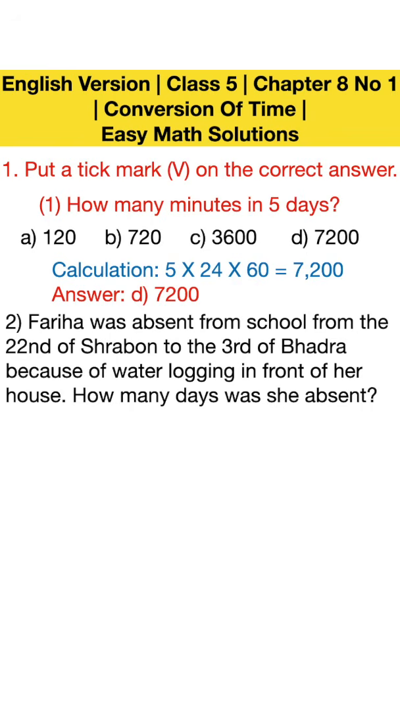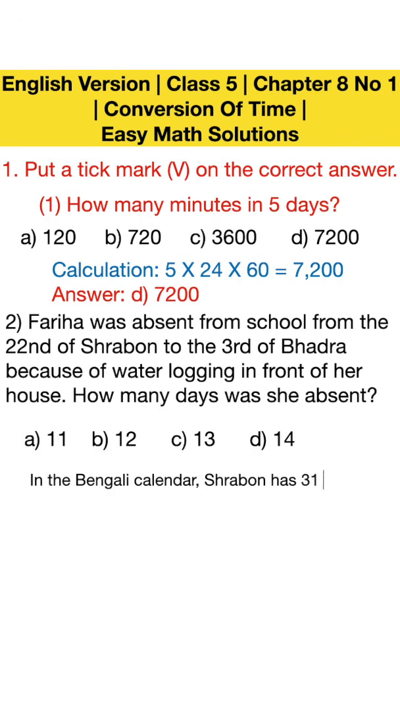Number 2, Farhan was absent from school from the 22 Shravan to the 3rd Bhadra because of waterlogging in front of her house. How many days was she absent? Calculation in Bangla calendar: Shravan month has 31 days, so 31 minus 22 plus 1 equals 10 days.